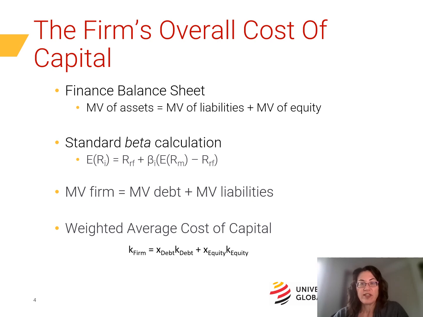Rather than performing calculations for the individual projects represented on the left-hand side of the finance balance sheet, analysts perform a similar set of calculations for the different types of financing, both debt and equity, on the right-hand side of the finance balance sheet. As long as they can estimate the cost of each type of financing by observing that cost in the capital markets, they can compute the weighted average cost of capital for the firm.